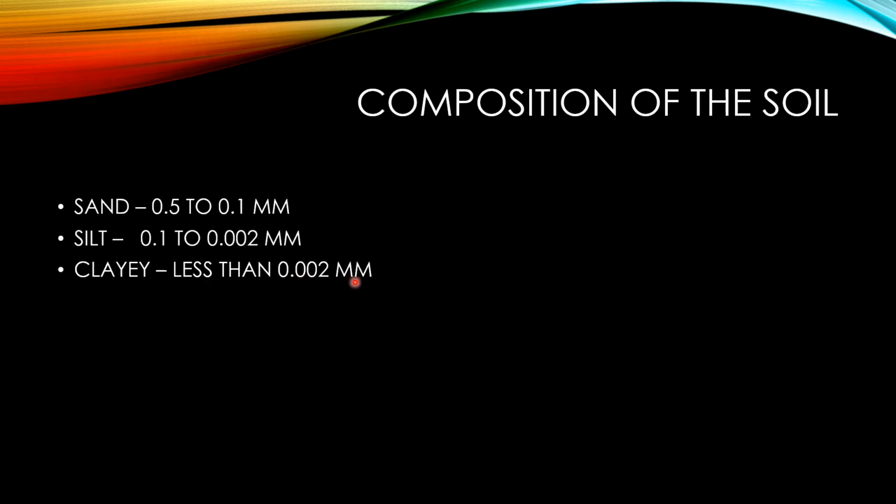That depends on the diameter of the particle size. Sand is 0.5 to 0.1 millimeter, silt 0.1 to 0.002 millimeter, and the finest particle of the soil is clay, which is less than 0.002 millimeter.